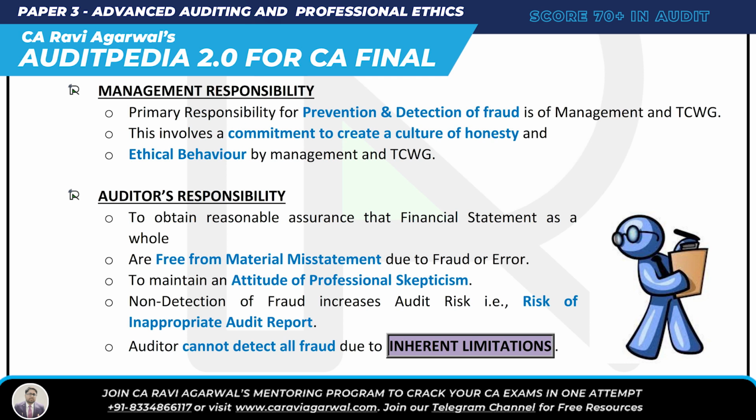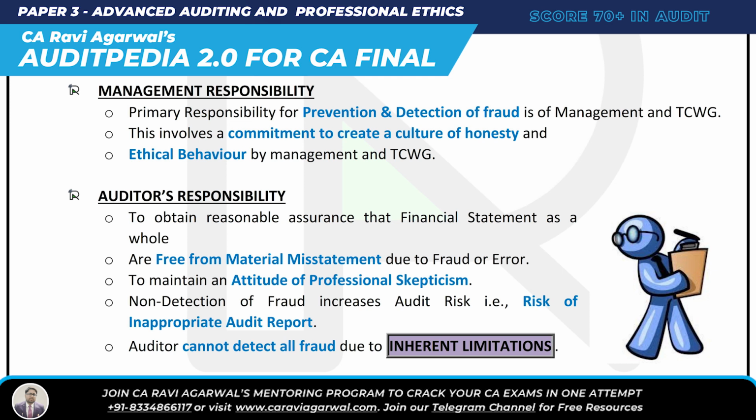What kind of opinion on the financial statements? Reasonable assurance you have to take. Just reasonable assurance that the financial statements as a whole are free from material misstatement, whether due to fraud or error. Number two, obviously, the auditor has to maintain an attitude of professional skepticism throughout the audit.